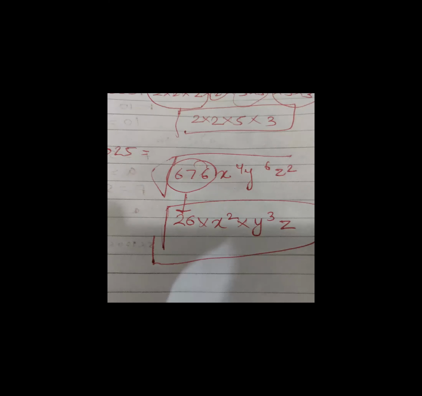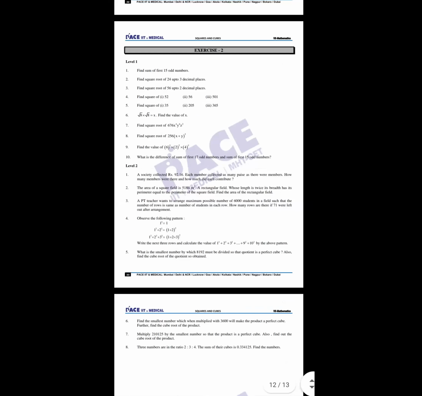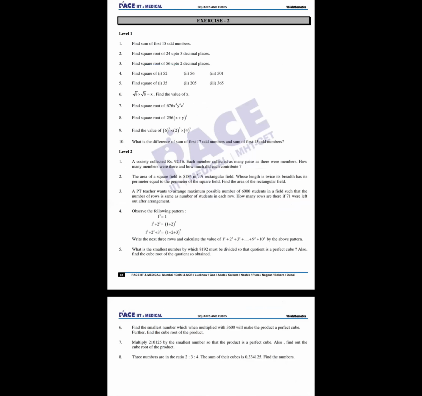Shreyansh, which question were you asking? Level 2, first question. Wait. The society collected rupees 92.16, each member collected as many paisa as there were members. Okay.